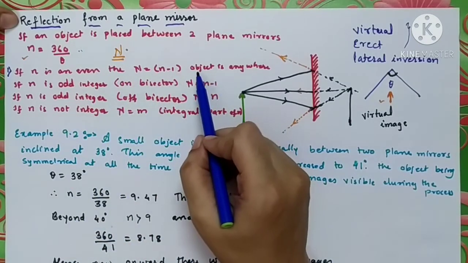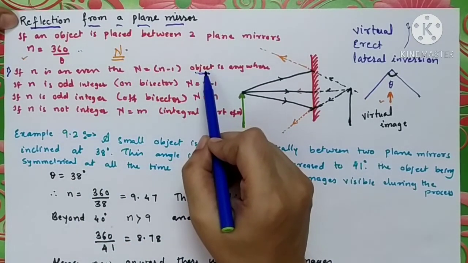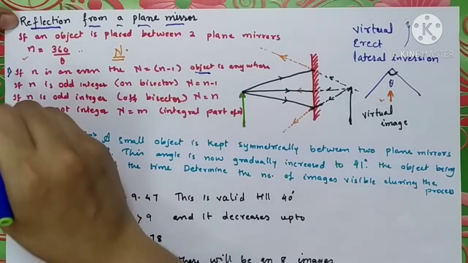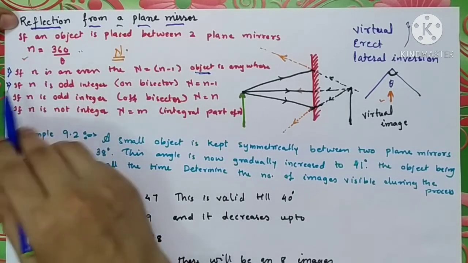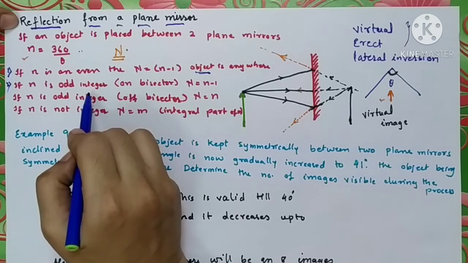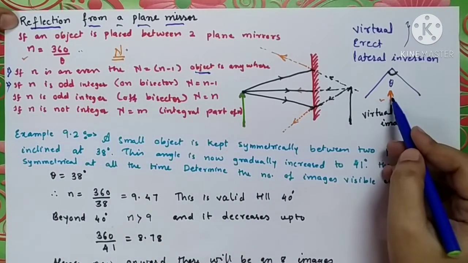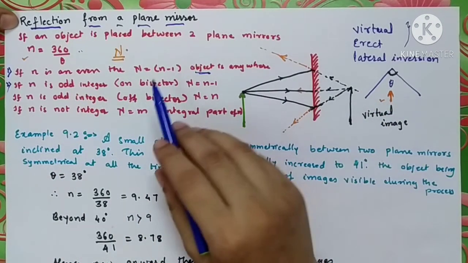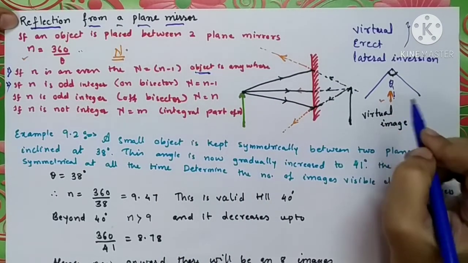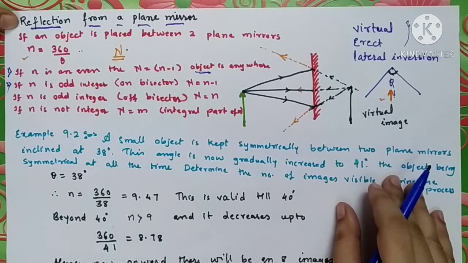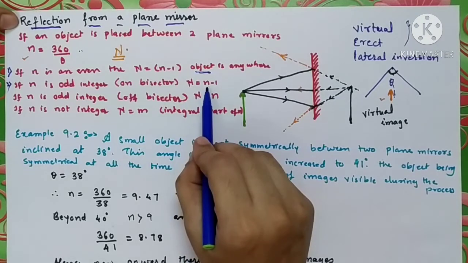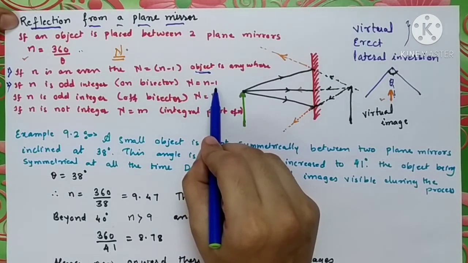And the condition for the object here is that the object can be placed anywhere. Now the second criterion: if small n is an odd integer and the object is exactly placed at the angular bisector, at that time the number of images formed by these two plane mirrors is also n minus 1.